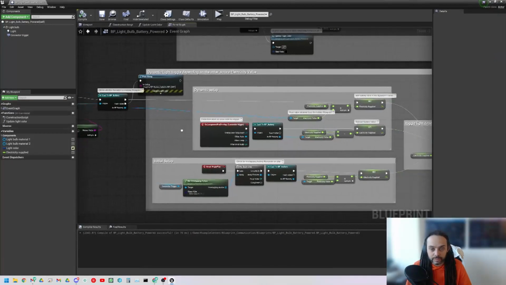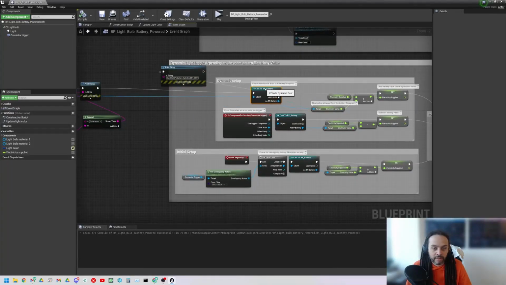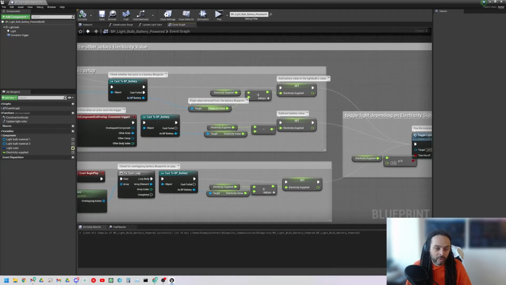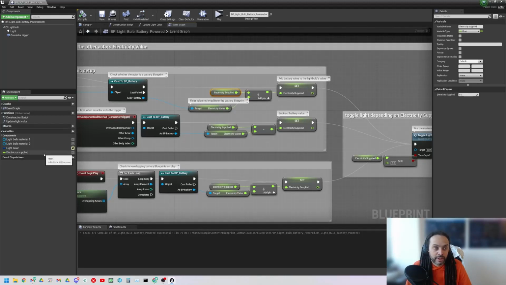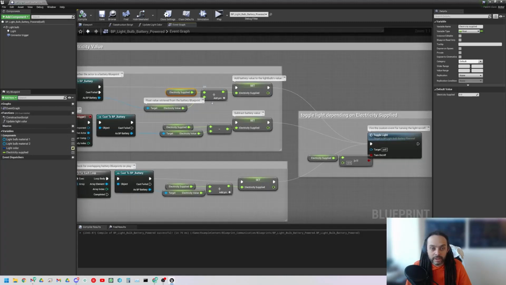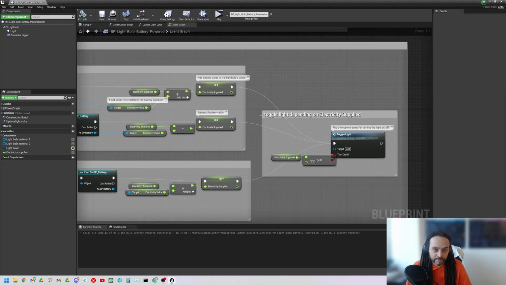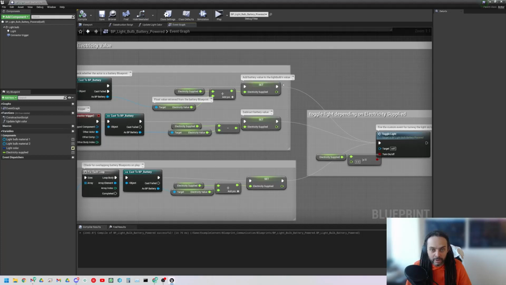Shrink that one down. So what's actually happening with this? Let's move this back here and zoom in. We can see that as the battery, we're retrieving the value of the float, so we're retrieving some data. We are also reading the value of the electricity supplied by this battery, which is a local variable. We're adding the two together, and then we are setting that same value that we just retrieved to the new value, which is this combined value. So we're adding the battery value to the light bulb's value.